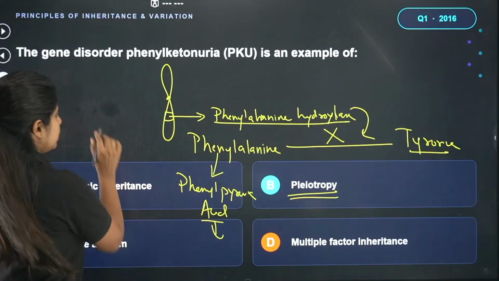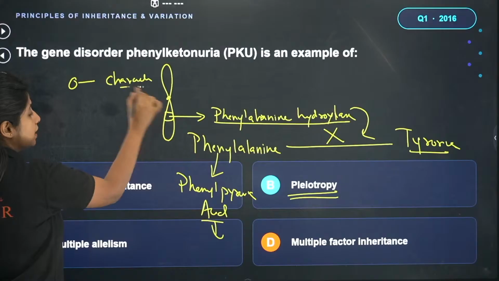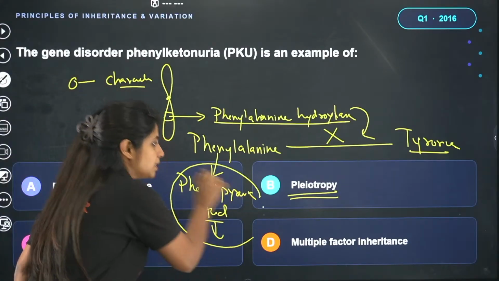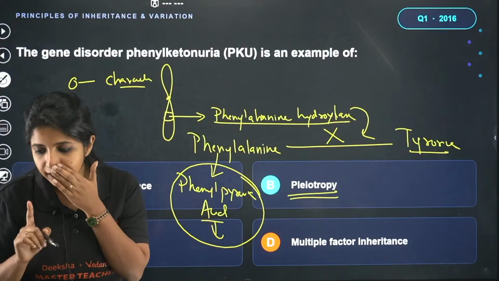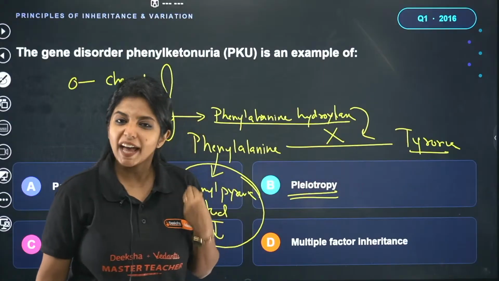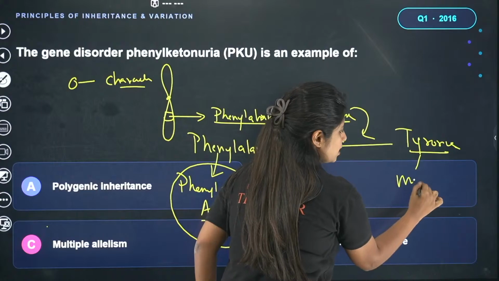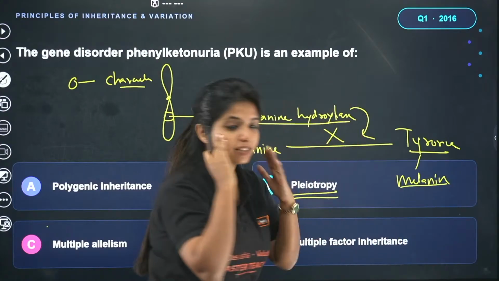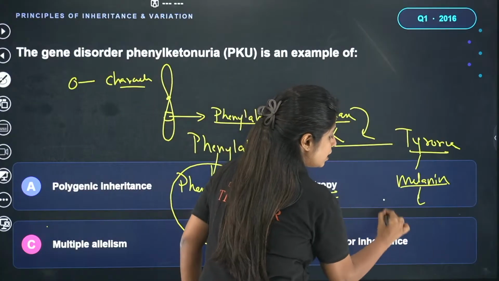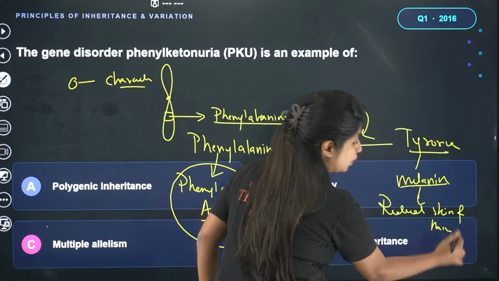Listen to me. Usually Mendel said that one gene deals with one particular character. Here I am saying one gene has an effect on multiple characters. One thing is going to be affected here, but one more thing is going to be affected over here. What is that? If tyrosine has not been formed, you know tyrosine is super important for the formation of a pigment known as melanin. If melanin is not there, this pigment that gives color to our hair and our skin is not there, and we will have reduced skin and hair pigmentation.